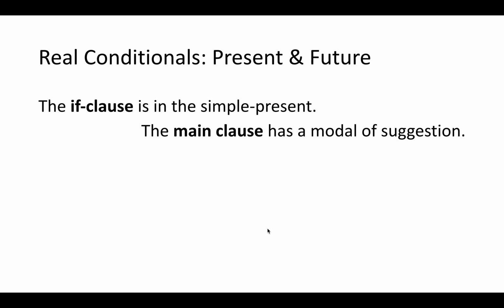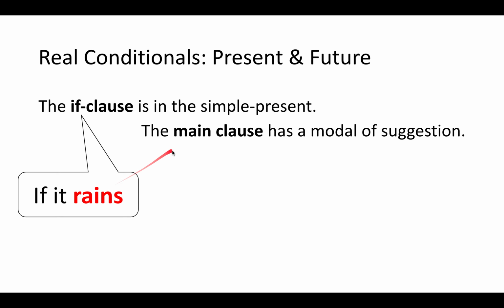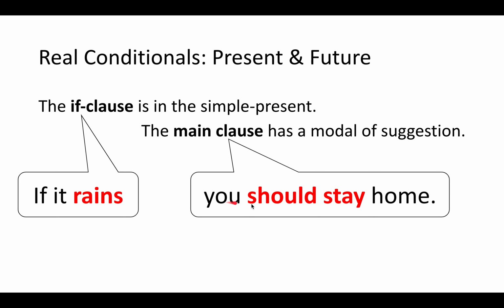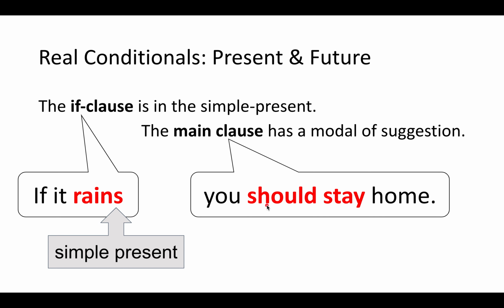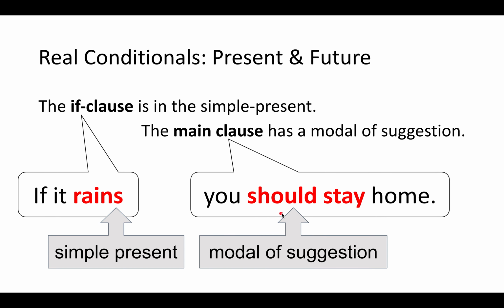Moving forward, there's also using modals of suggestion. So again, the if clause is in the simple present, if it rains, and the main clause has a modal of suggestion. For example, you should stay home. If it rains, again, simple present, you should stay home. And my modal of suggestion. Okay. That is my suggestion for making an if clause a real conditional statement that is for giving suggestions. You could also just use modals of suggestions.